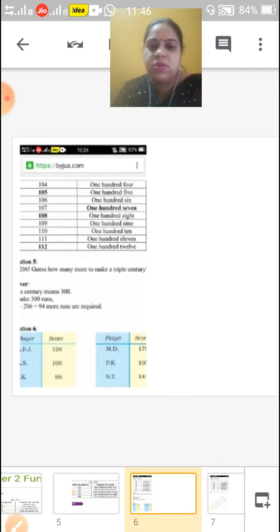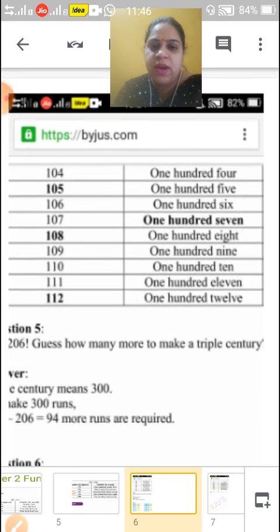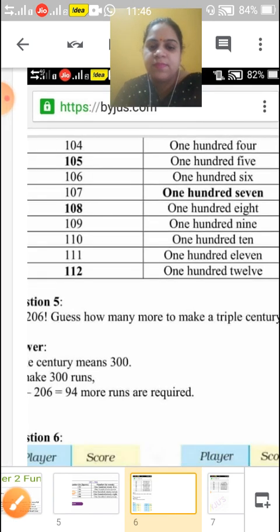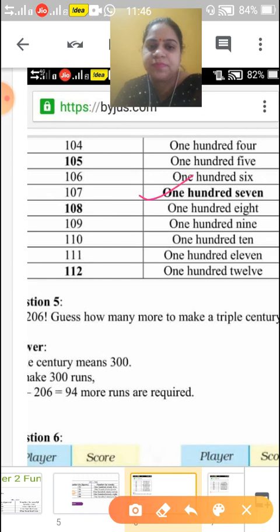Here also 105 in figure is missing. Here 107 is missing in words. Okay, children? 108 is missing in your figure. So I have written it. 112 is missing in your figure. I have mentioned it.